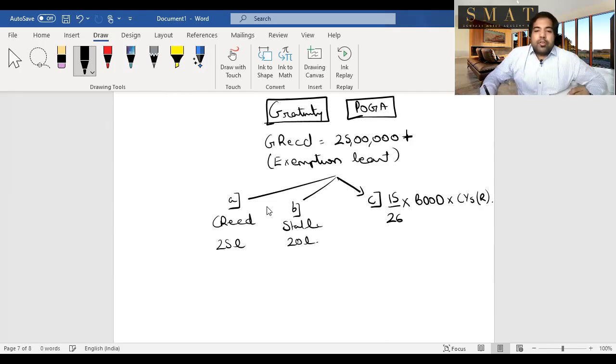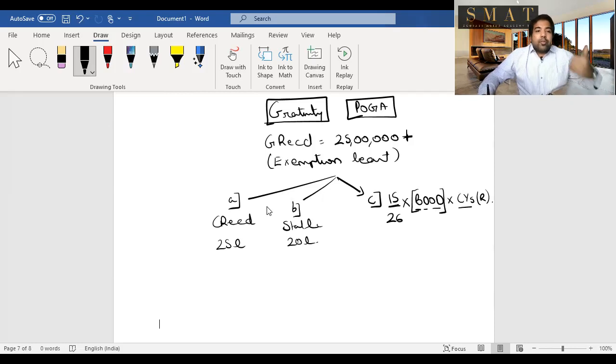Let me explain. 15 is half the month. By 26, why 26? Because Sundays you don't include. So half a month, 15 by 26, not 15 by 30. BDOD, this is an exception, and that's why I'm writing it. Otherwise, we only write salary. Here is BDOD, basic plus dearness in retirement benefits, and other dearness also, you add all of that. But which months? Last months. And completed number of years rounded off.